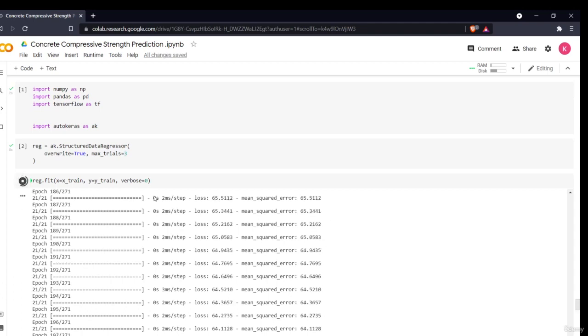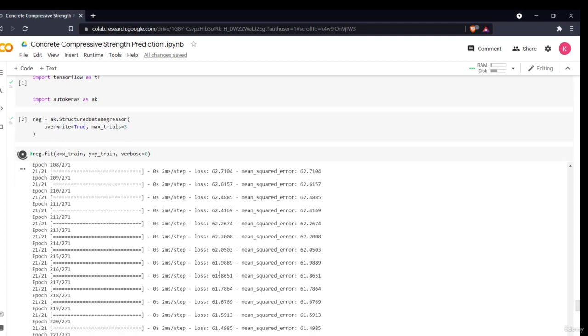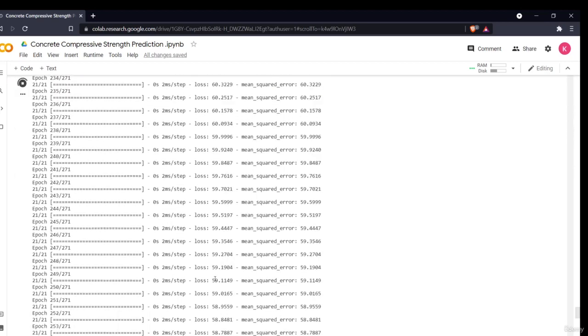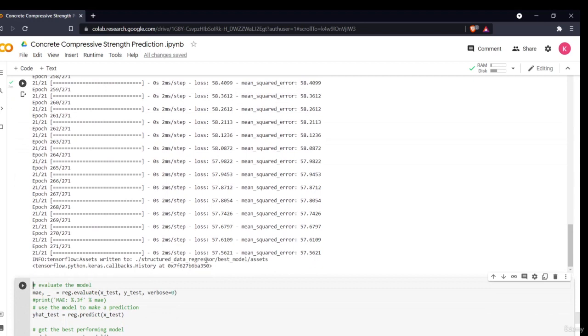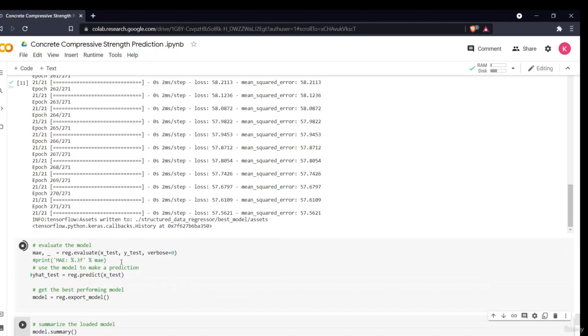Okay, so in this section the loss function is reduced drastically. As you can see, the last loss function is 57. My initial loss function was around 1000, and it has reduced to 57. In my previous deep learning model, the least loss function was around 318. So see how drastically it has changed and how well AutoKeras has performed. Now I'll just evaluate this model on my X test data and my Y test data.